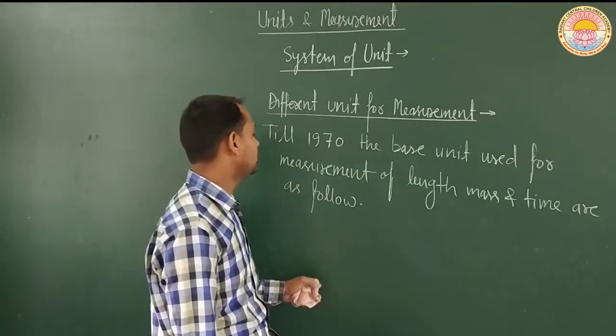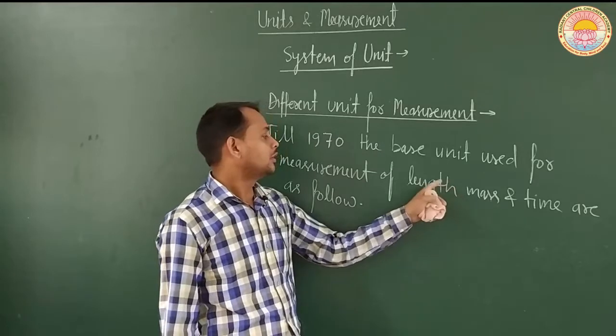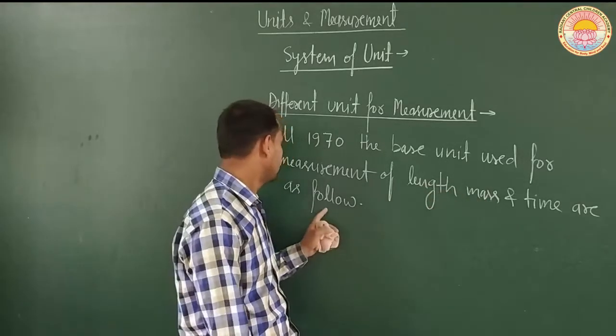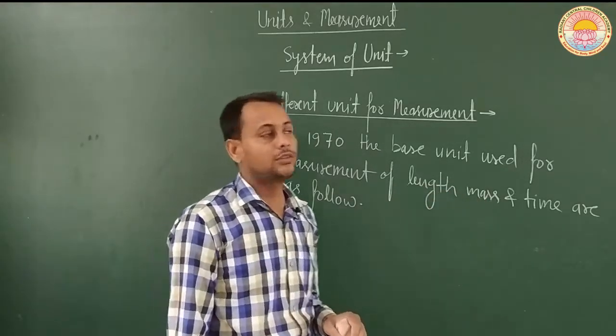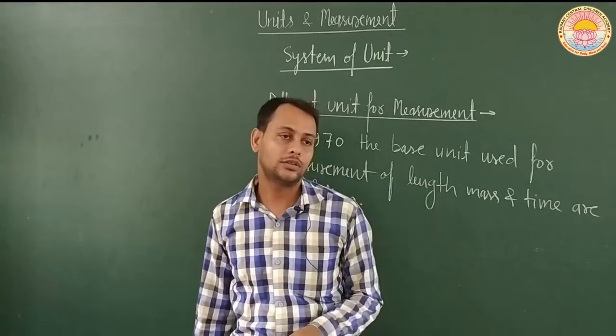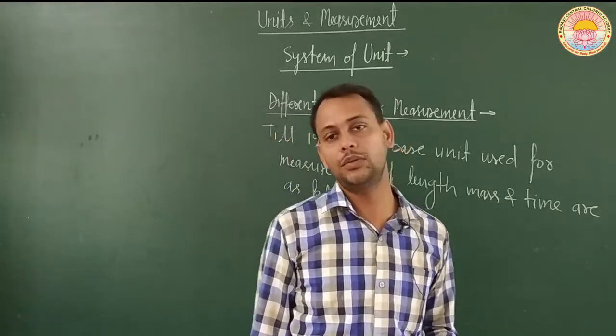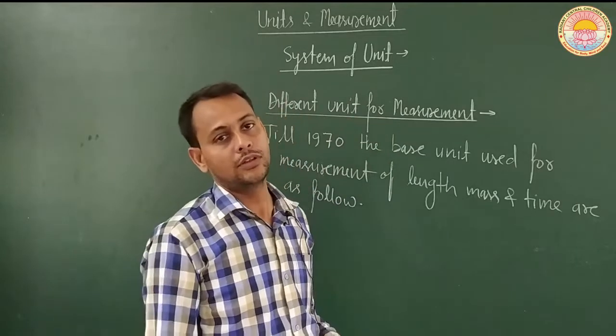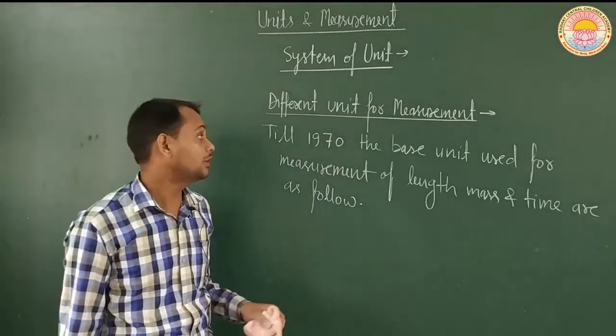One is known as the CGS unit, another is the MKS unit, and the other is the FPS unit, which we will study one by one.